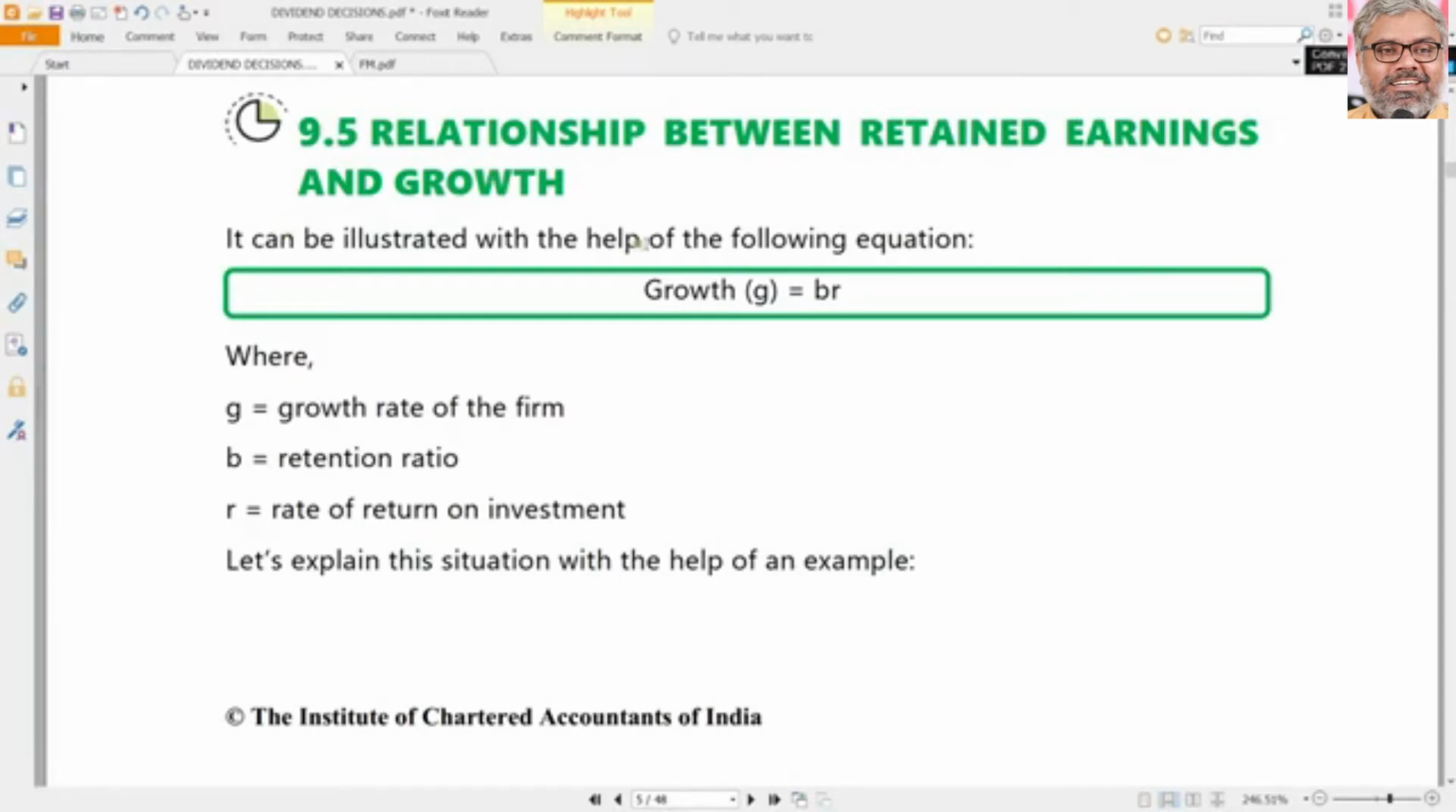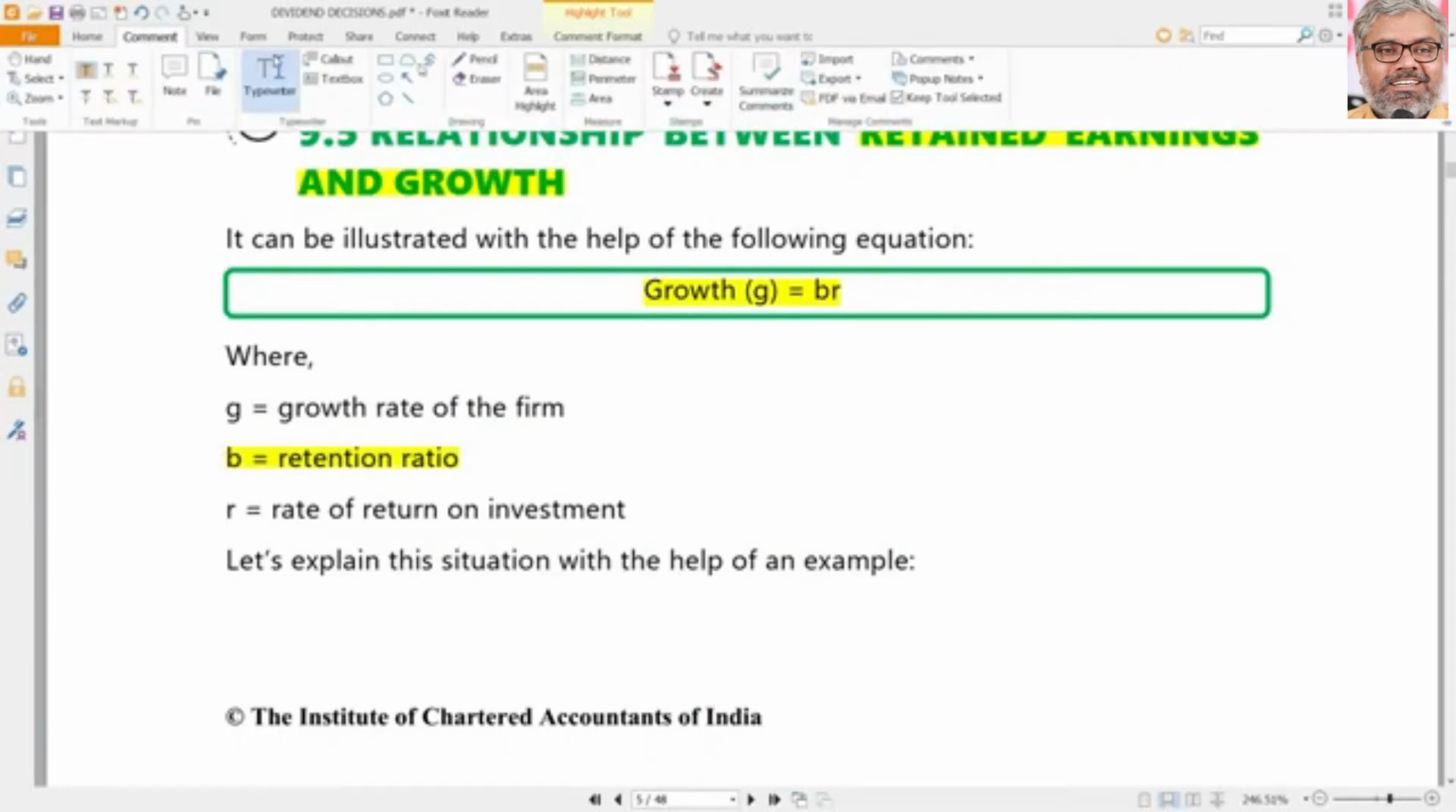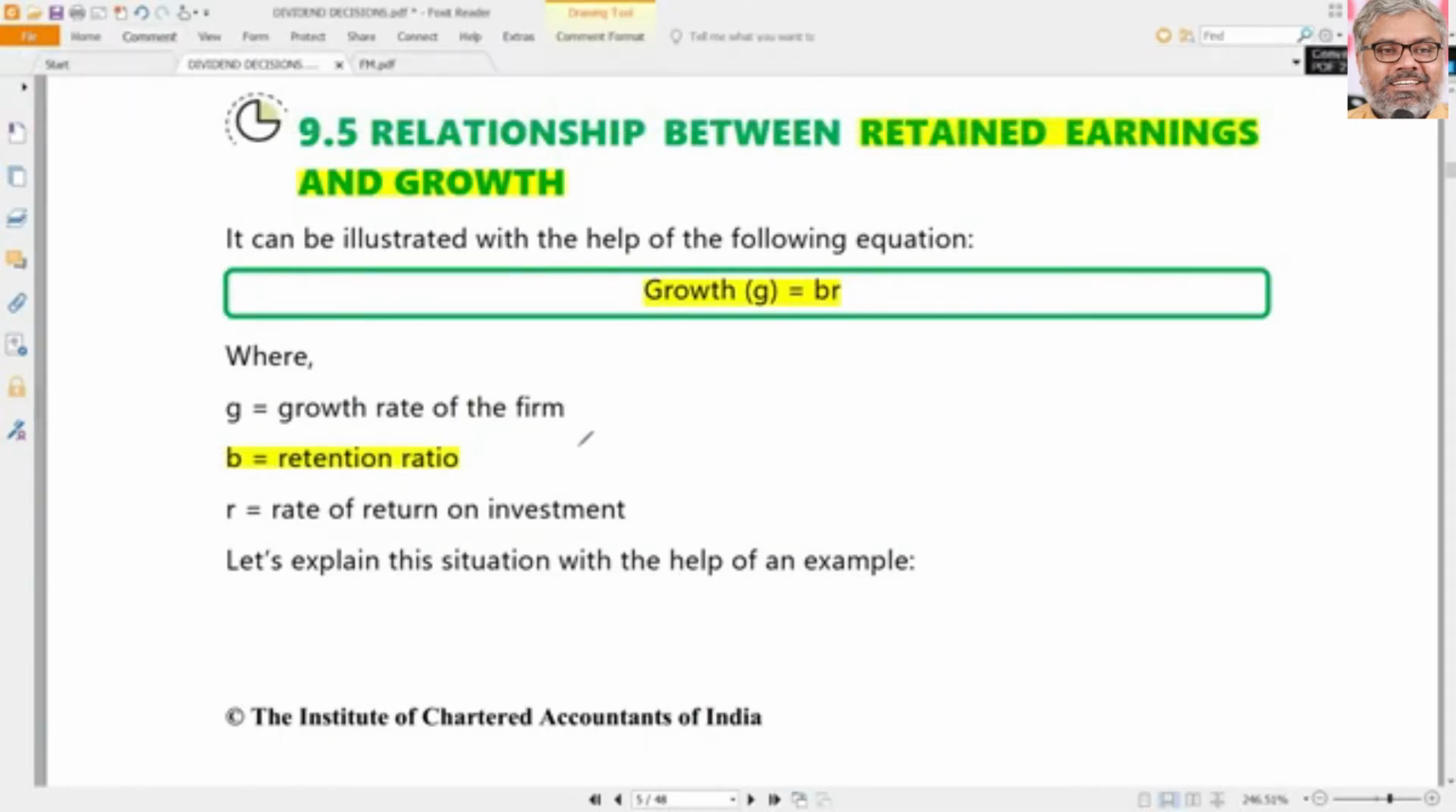Now another point here to be noted is retained earnings and growth. Are they related with each other? This also is another point we already know. G is equal to BR. This formula we already know, that is growth rate is equal to B into R. So what is B? B is the retention ratio. And what is retention ratio? It is the complement of payout ratio. So whenever we say B here, that is retention ratio, which is nothing but 1 minus payout ratio. That is retention ratio. That is B.